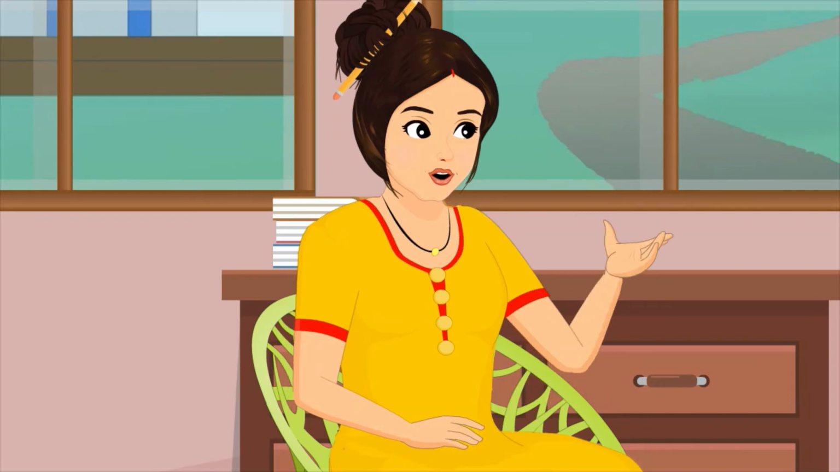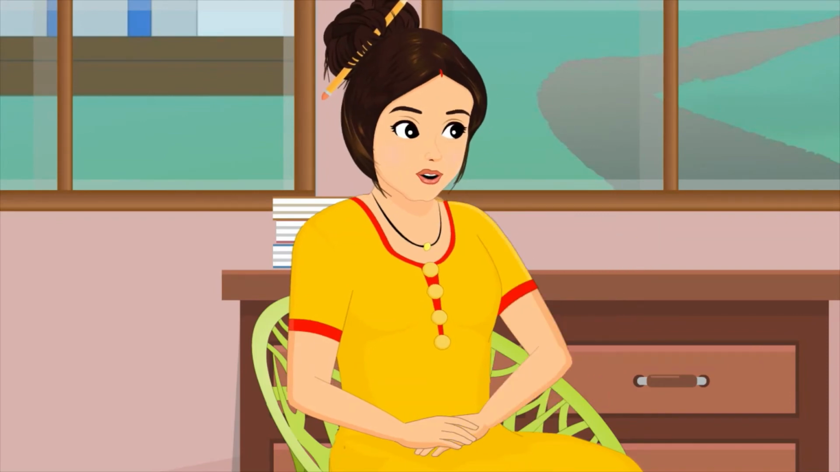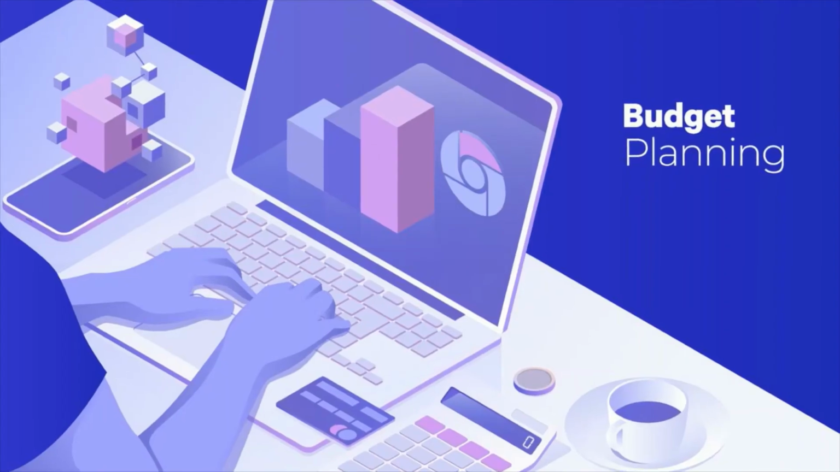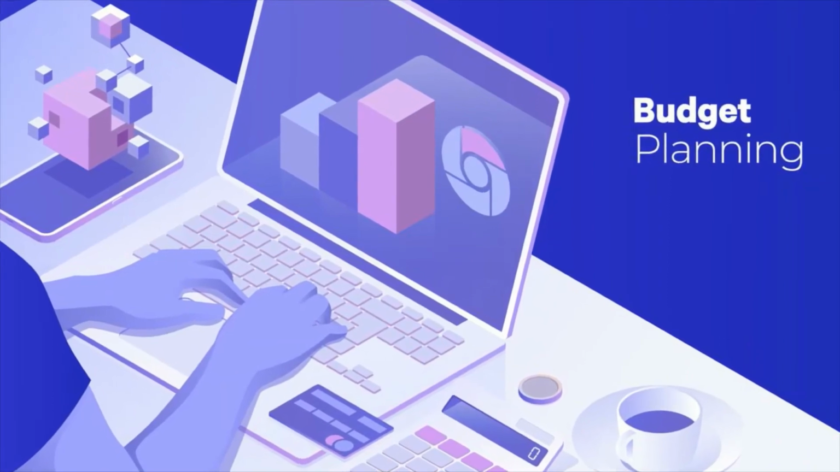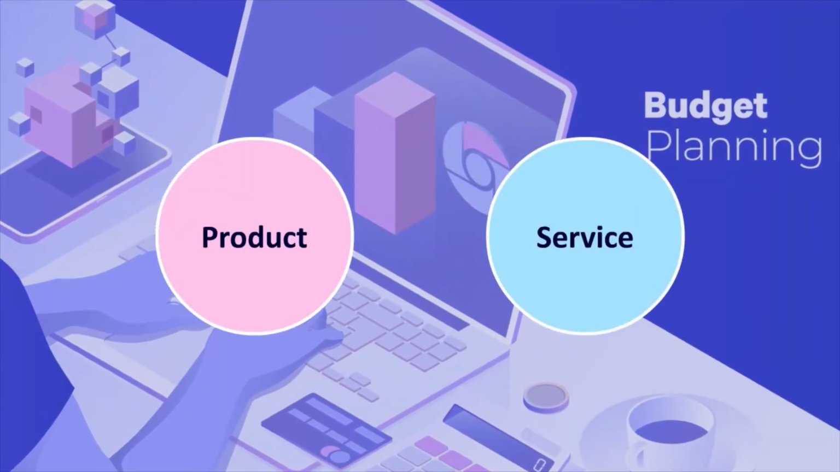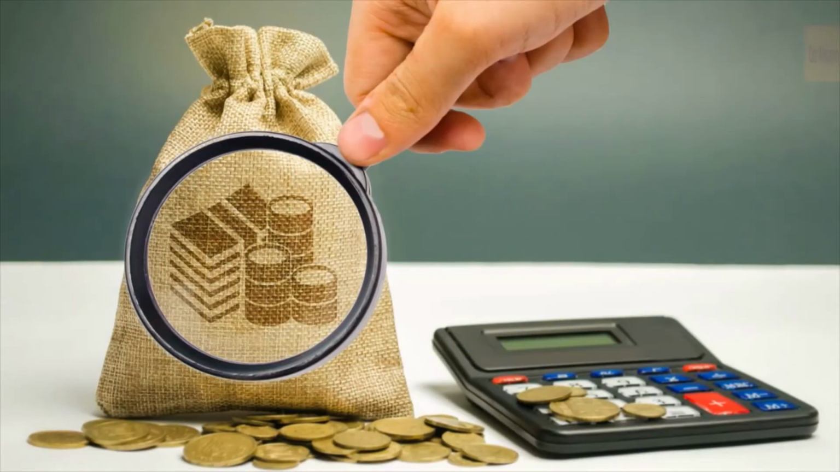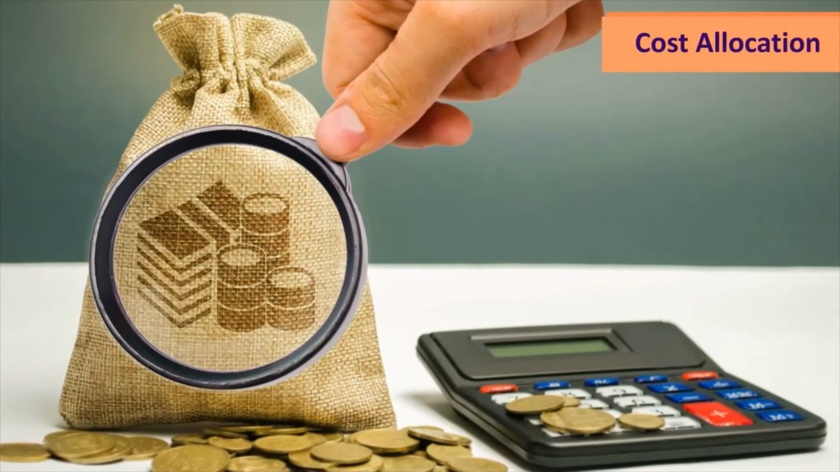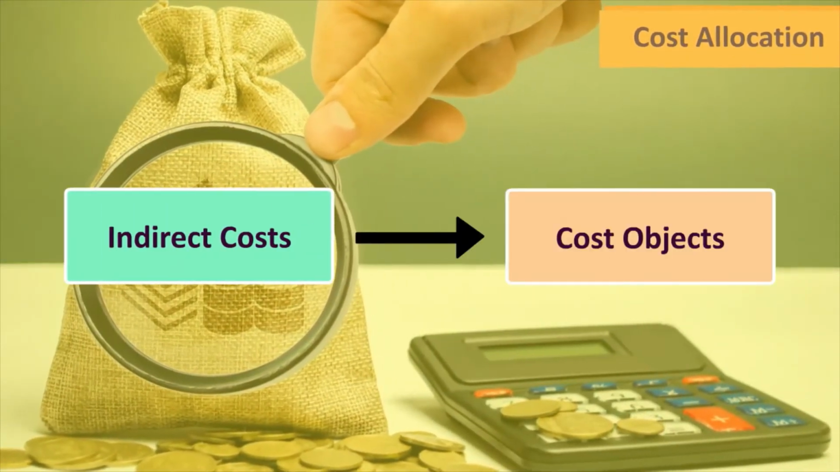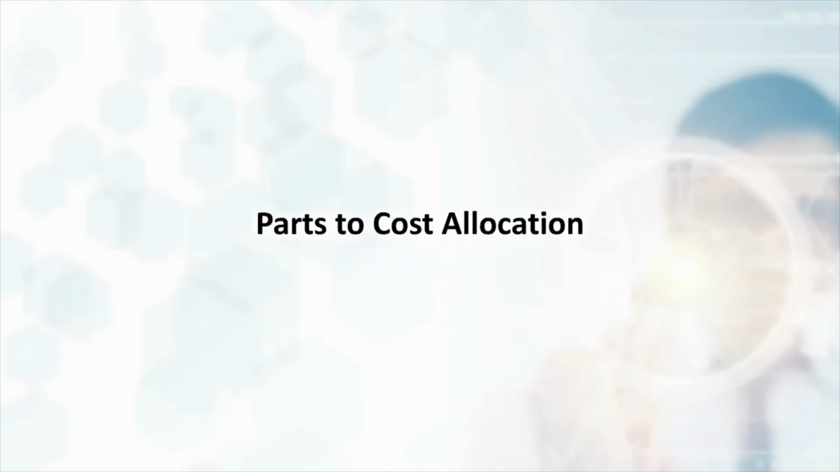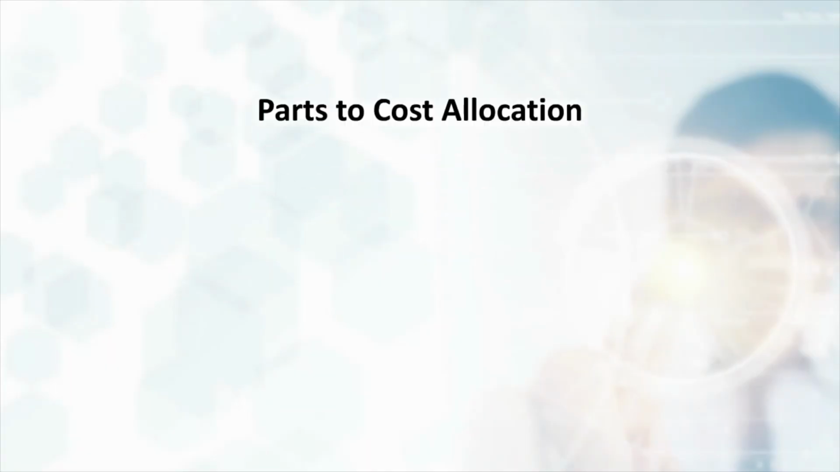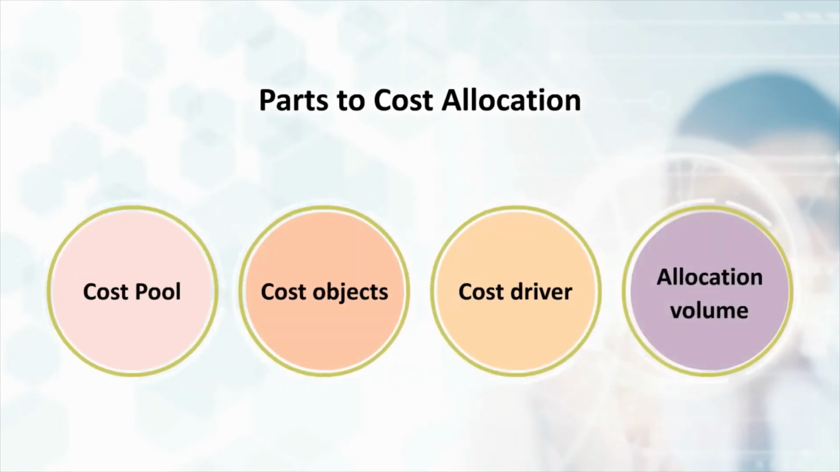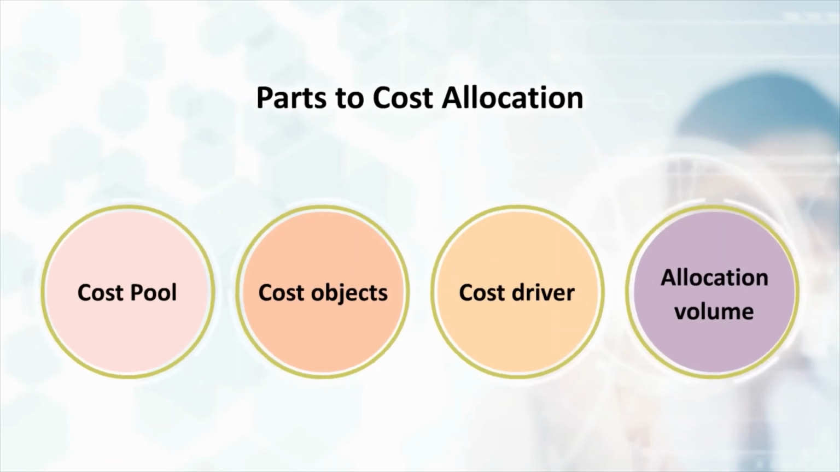As we have already discussed, indirect costs like overheads cannot be easily traced back to a product or service. Hence, businesses need to allocate these costs to each product or service or broadly each cost object. Cost allocation is a method through which a business allocates or distributes an indirect cost across various cost objects. There are 4 parts to cost allocation: cost pool, cost objects, cost driver, and allocation volume. Let's discuss each of them.